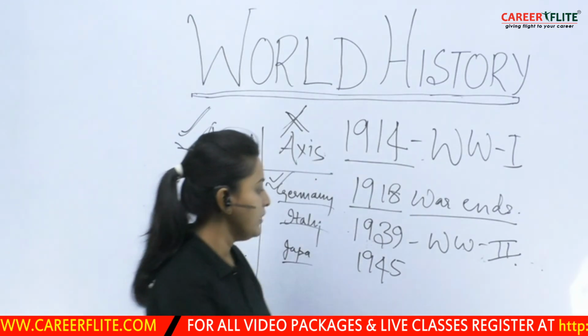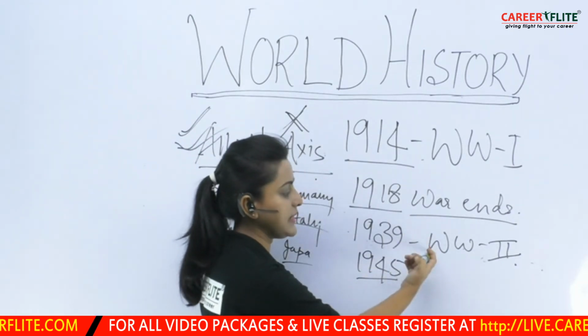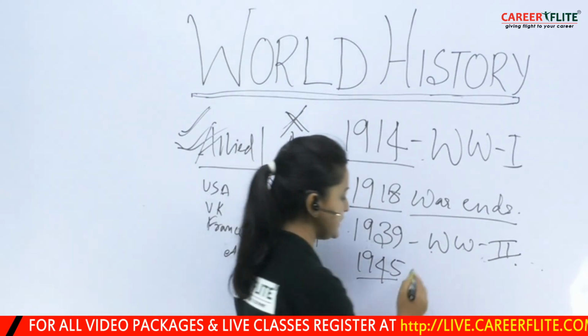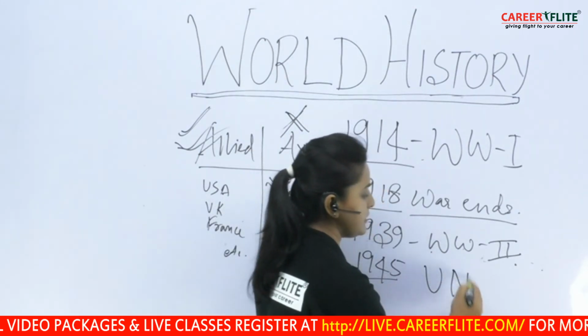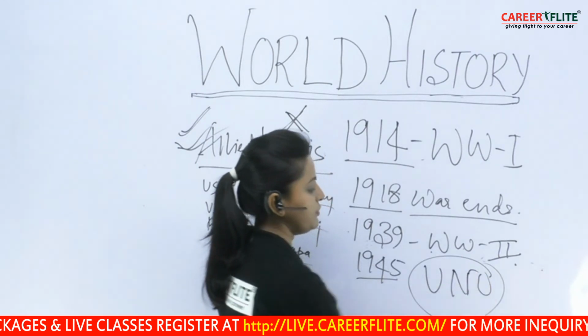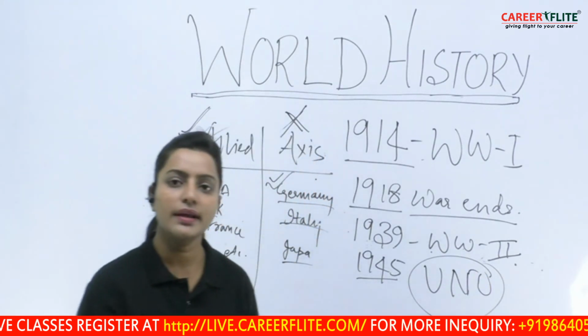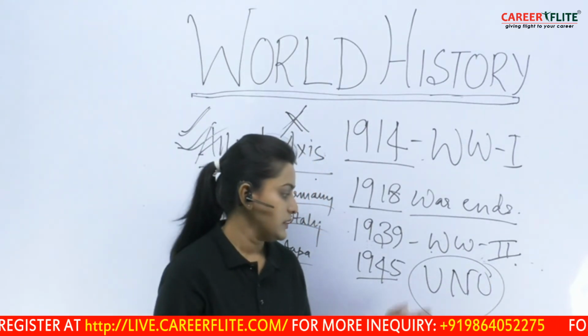And that is why in 1945, when the Second World War ends, we also see the formation of the United Nations Organization, UNO. Now the United Nations is working under certain principles.